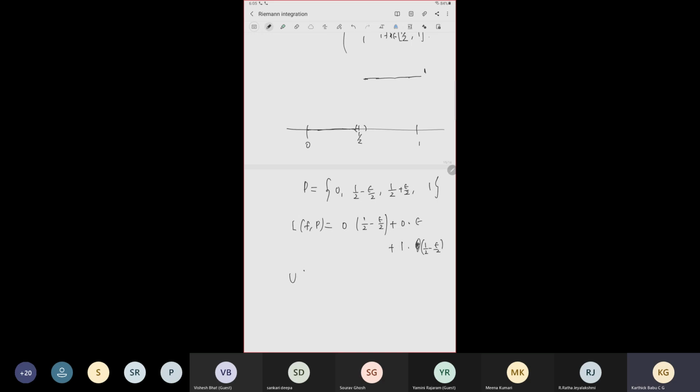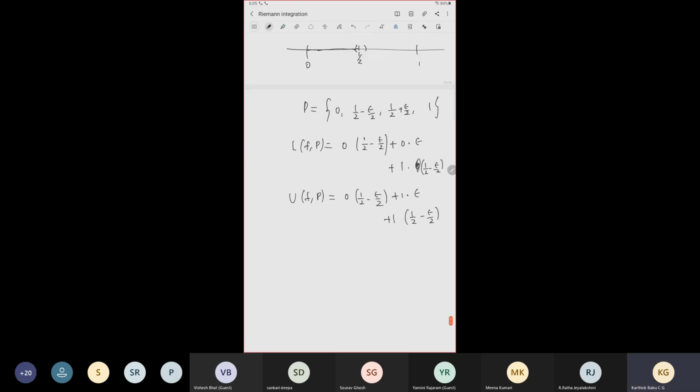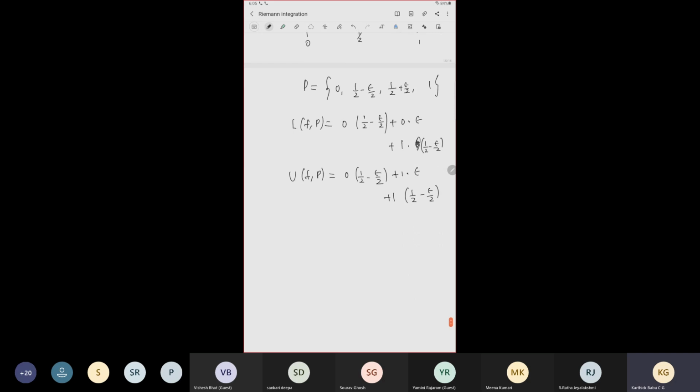So what is U(f, P)? It is the same, but here it is changing: 0 times (1/2 minus epsilon/2), plus 1 times epsilon, plus 1 times (1/2 minus epsilon/2). Now, given epsilon bigger than 0, we find this partition.